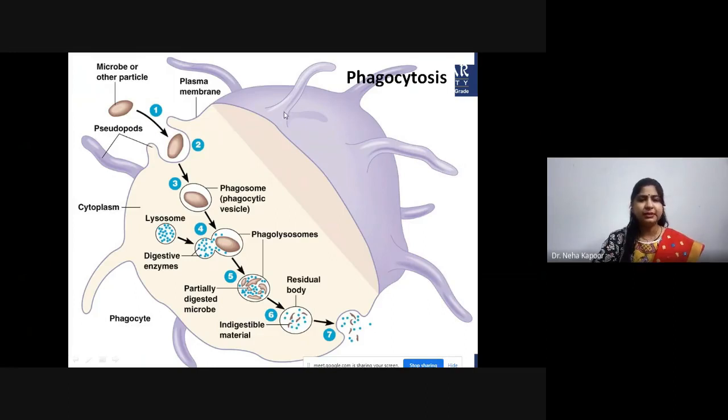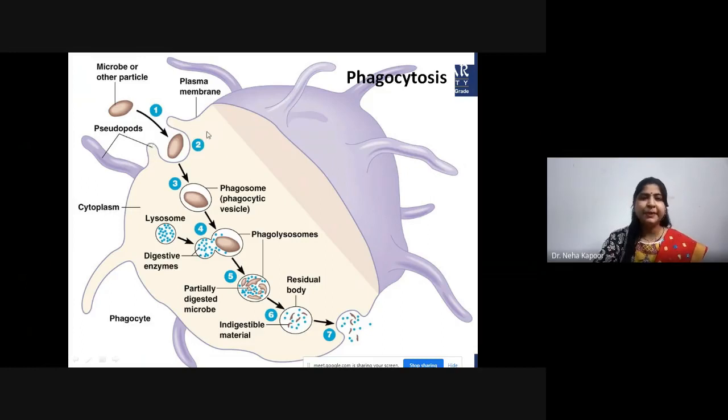As you can see, this is a phagocytic cell, and here is a microbe or any other particle. Whenever a microbe or other particle tries to invade the host system, these phagocytic cells come in charge. The membrane starts pinching off. As you can see, these are the pseudopodia, one, two.